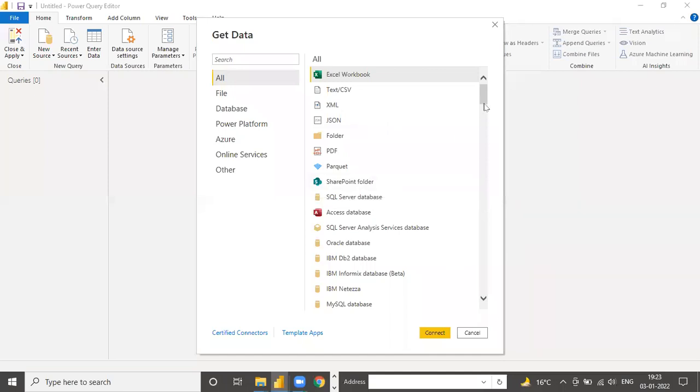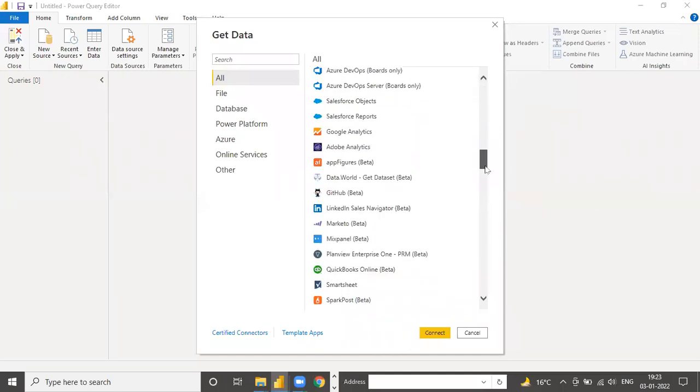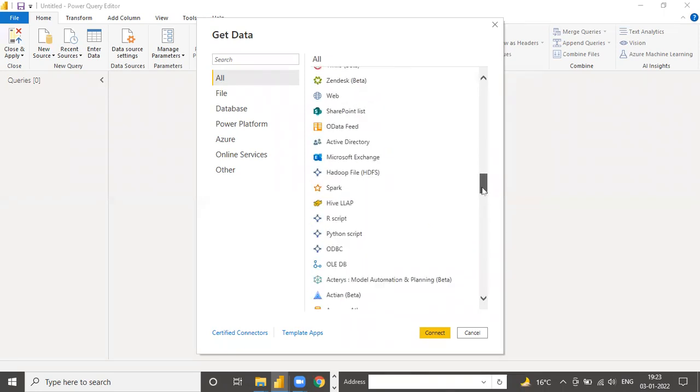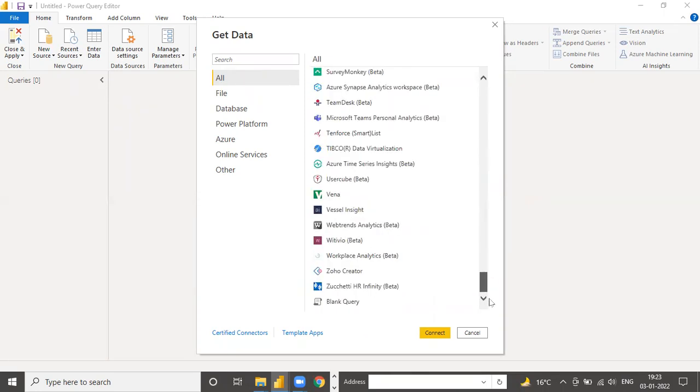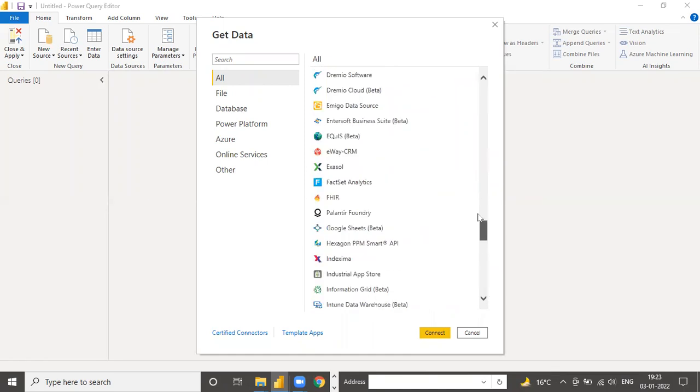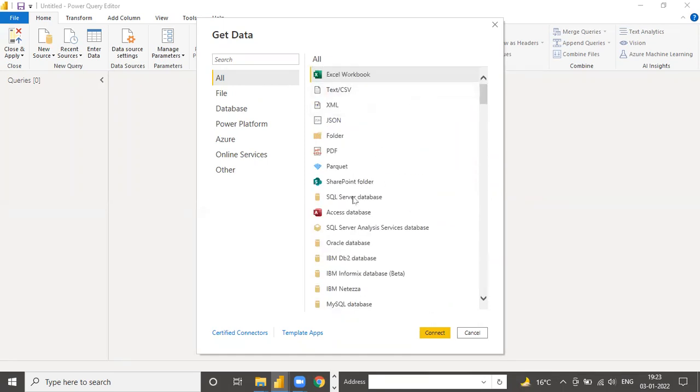But if you are working in some company in the US or UK or elsewhere, they are using Salesforce, Google, Data World, GitHub. GitHub is an option, LinkedIn too, so they can use multiple options. So you can import data from any server. Like Tally is an Indian accounting software. But guys, a lot of companies are only using SQL Server, Excel or CSV file, or folder. These kinds of sources they can use.